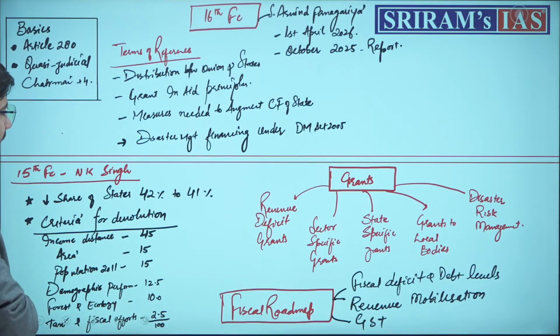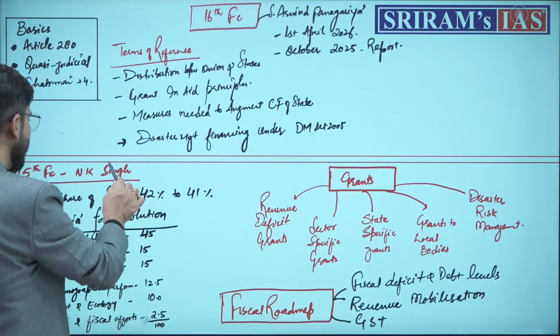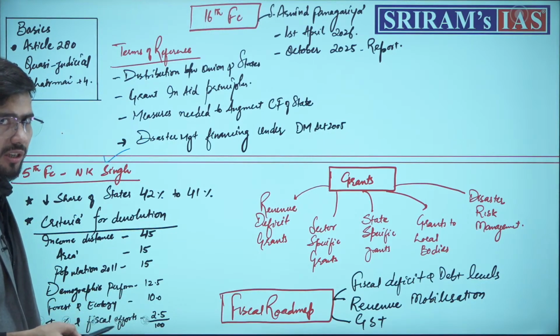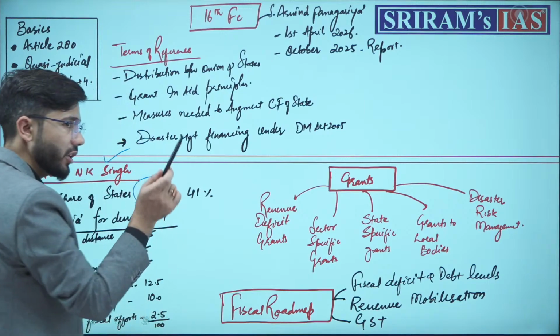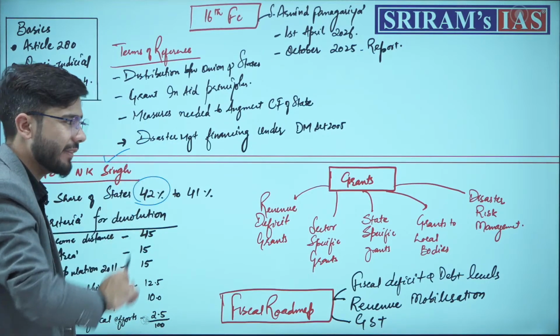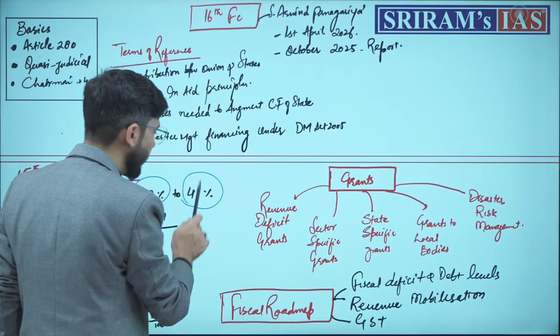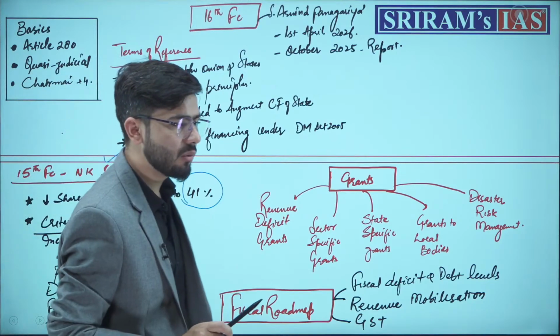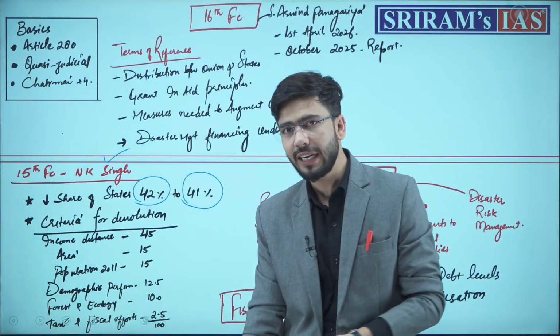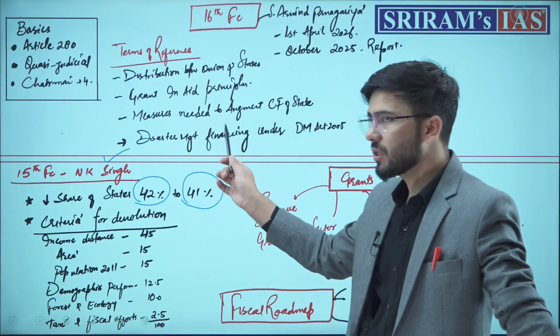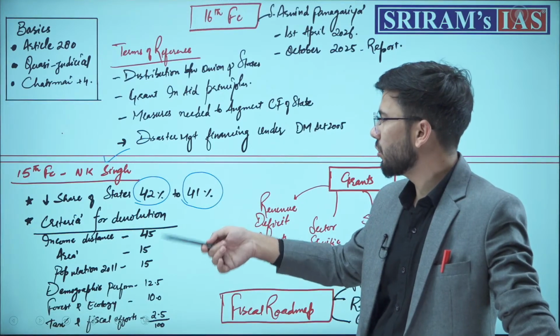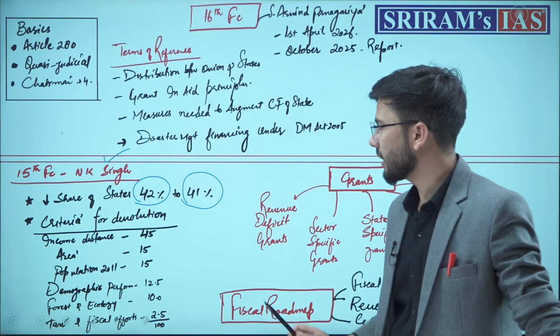Understanding the 15th Finance Commission, which was chaired by N.K. Singh. This Finance Commission basically recommended decreasing the share of 42%, which was recommended by the 14th Finance Commission, to 41%, and the 1% which was cut from all the states should go to the Union Territories of Jammu and Kashmir and Ladakh. That 1% was given to both UTs. Done.